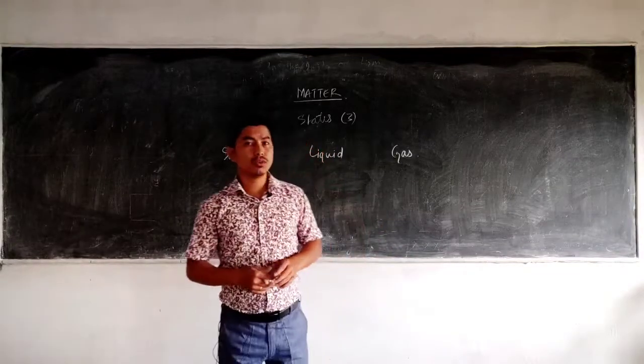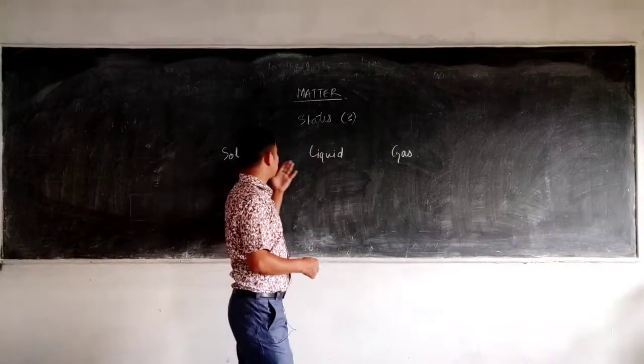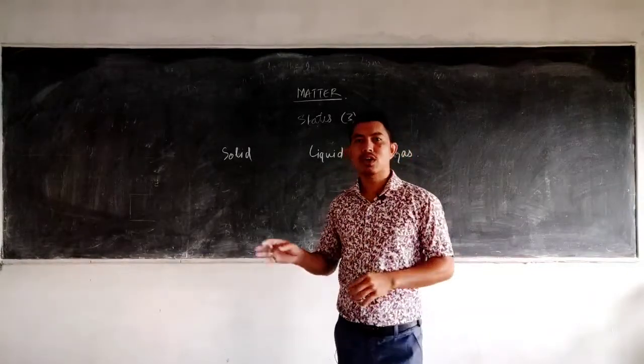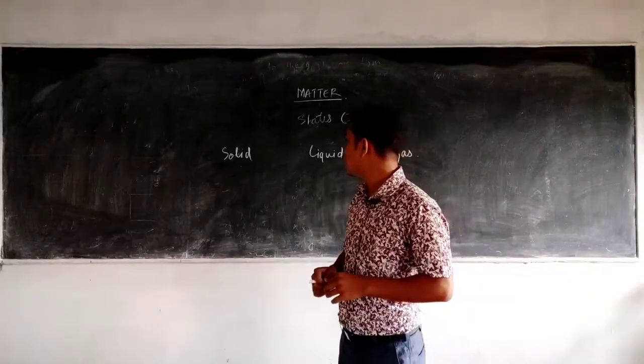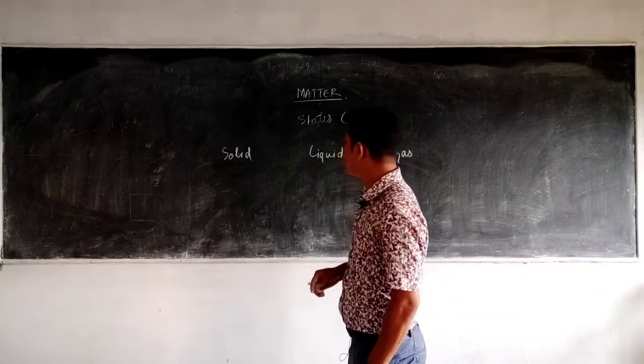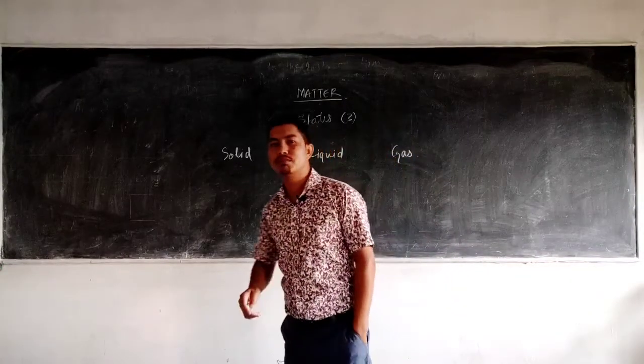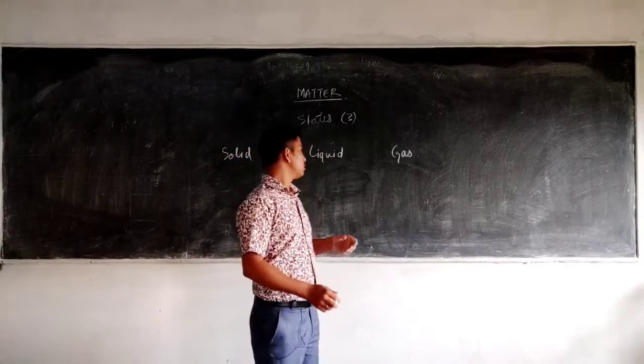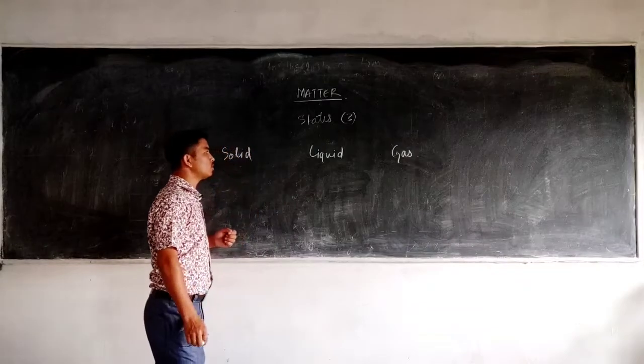Now coming to the common property of all these states of matter: irrespective of its state, whether solid, liquid or gas, they are made up of minute particles known as atoms. So then what is the difference? The difference is just the arrangement of those particles.